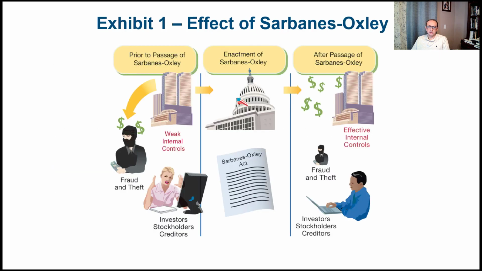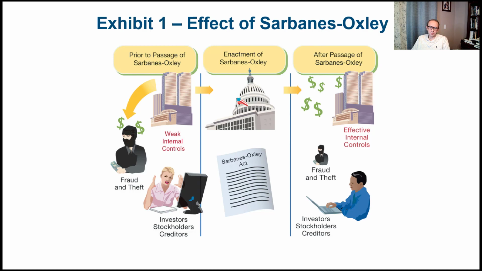So you see in this exhibit here the effect of Sarbanes-Oxley. Before the passage of Sarbanes-Oxley, like most businesses, they had weak internal controls which encouraged fraud and theft, and of course this had an impact on investors, stockholders and creditors. All of these groups of people, what we call stakeholders, were frustrated with this kind of lack of internal control and theft. So when Sarbanes-Oxley was enacted in 2002, things improved significantly.